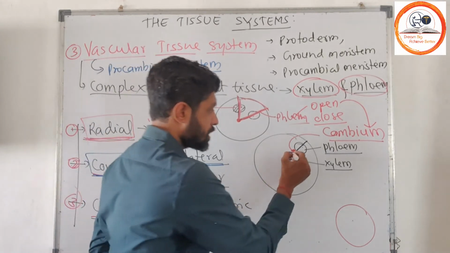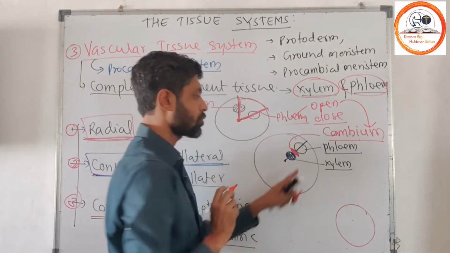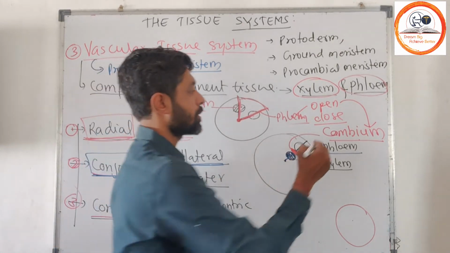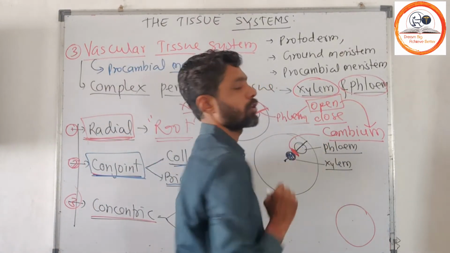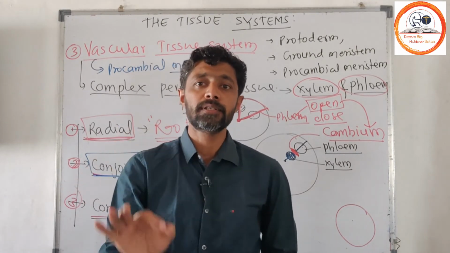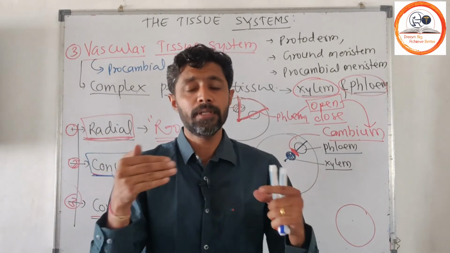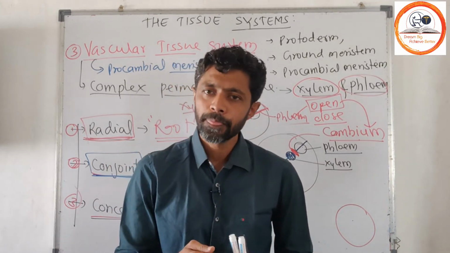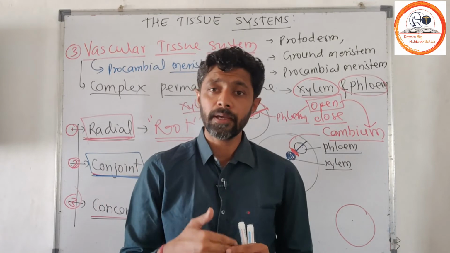So if this secondary meristem originates here in between your xylem and phloem, then this type of vascular bundle we call an open type of vascular bundle. So there are two different types of vascular bundle, open and closed, on the basis of the presence of meristem, the secondary meristem which we call cambium, in between the vascular bundle.